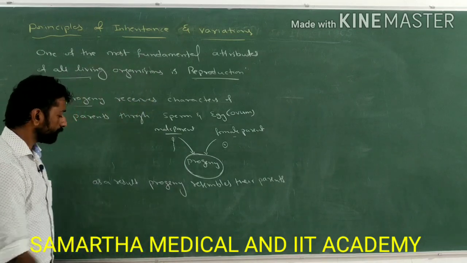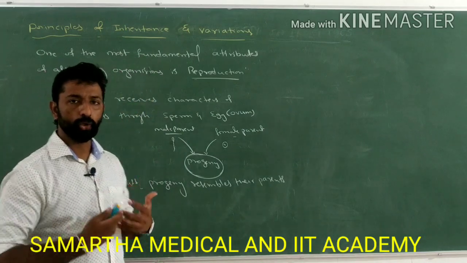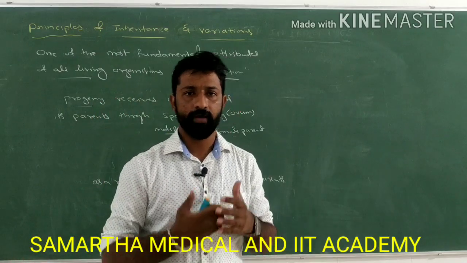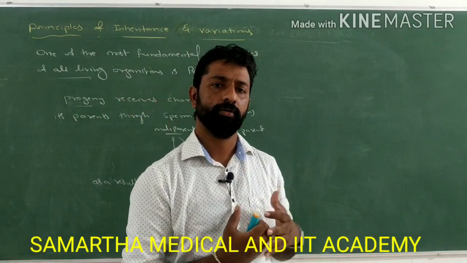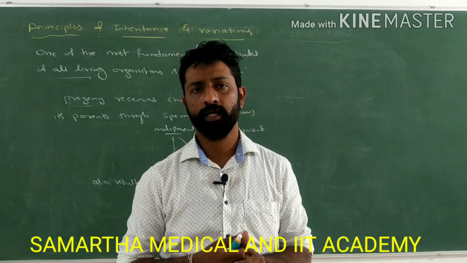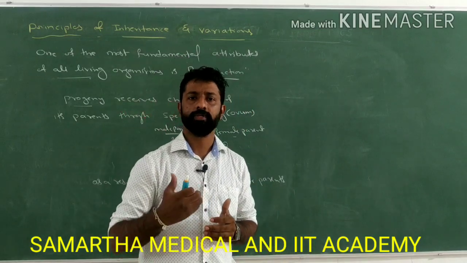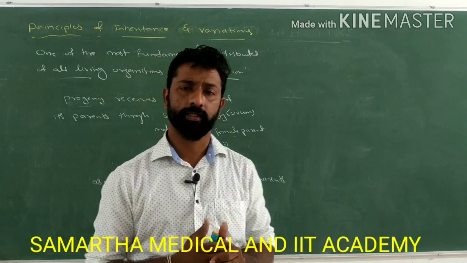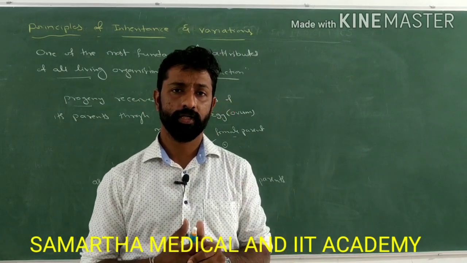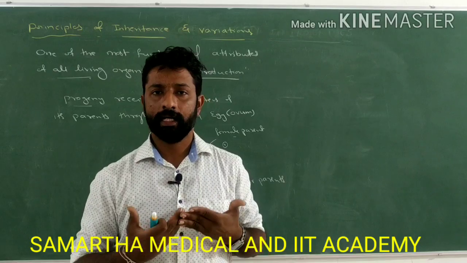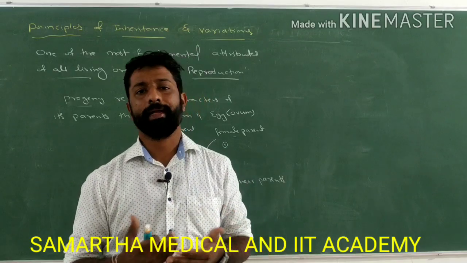So we look like our parents. We will be similar to either the father or the mother, or some characters are similar to father and some characters are similar to mother. This is because we receive the characteristic features from our parents.